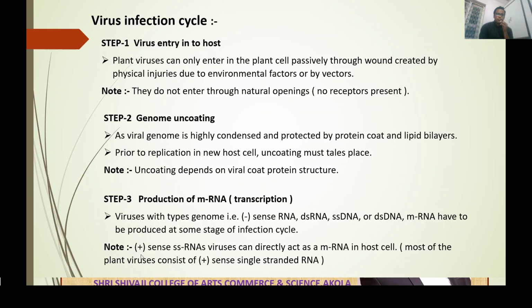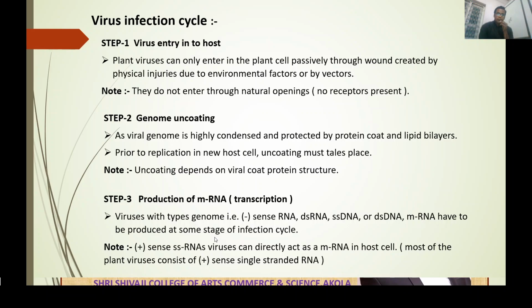The important point is that a positive sense single stranded RNA virus can directly act as mRNA in a host cell. If the virus consists of positive sense single stranded RNA, there is no need for mRNA formation, and this RNA directly acts as mRNA in the host cell. Most plant viruses consist of positive sense single stranded RNA, so there is no requirement for the creation of mRNA.